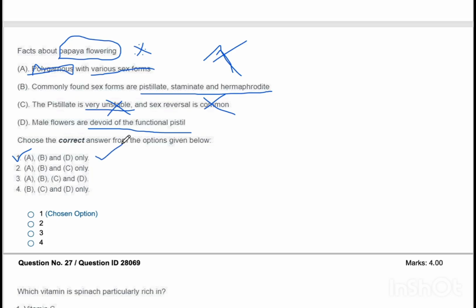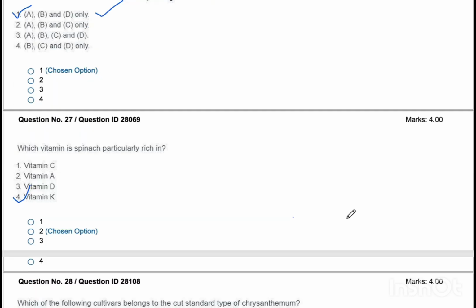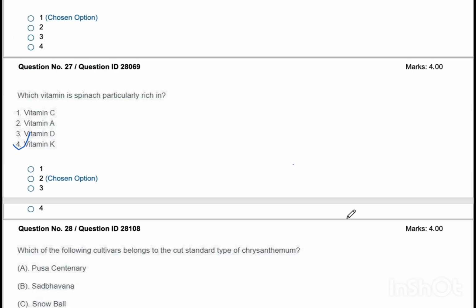This is more or less an easy question from the portion of flowering. They could have asked more complicated questions, but this was an easy question from the portion on papaya flowering. Okay. Coming to the next question, question number 27.